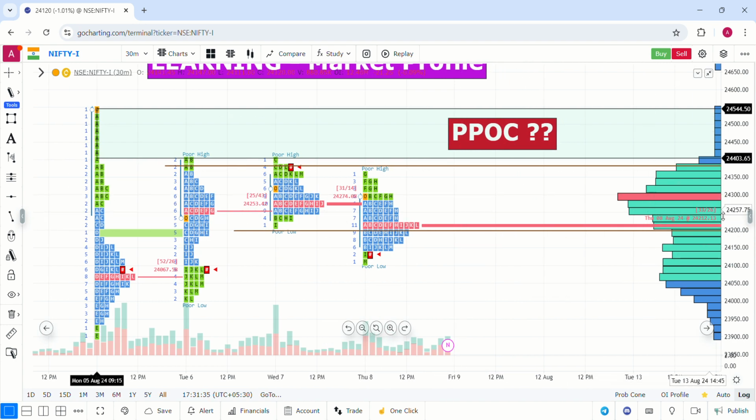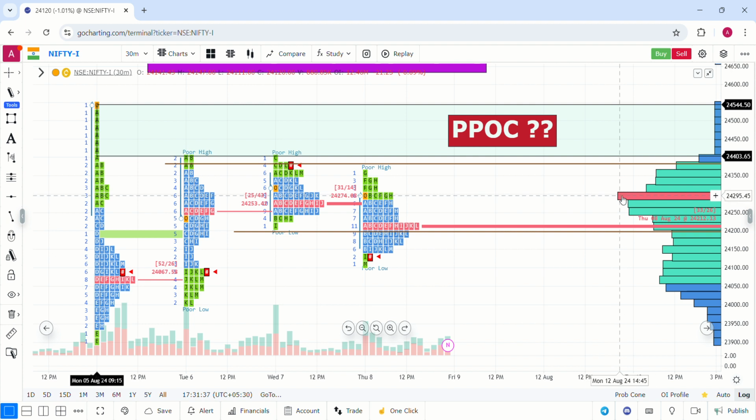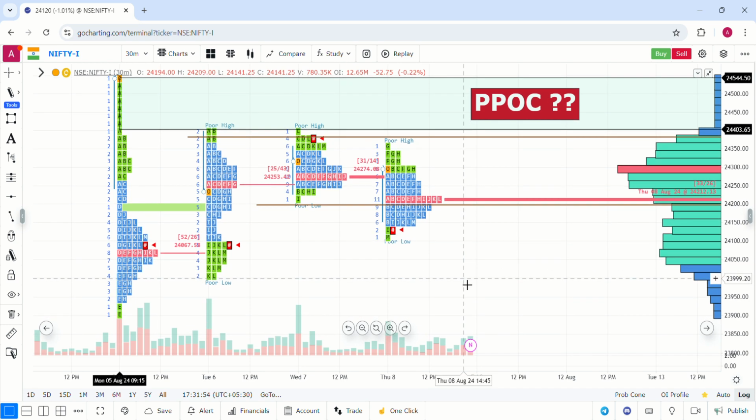In intraday today, 24,300 itself is acting as a very good level of resistance in Nifty as per the open interest and as per the market profile. The market started with that level but again it got a very good rejection at 24,300 itself, and moreover 24,400 is a stronger level of resistance in Nifty.